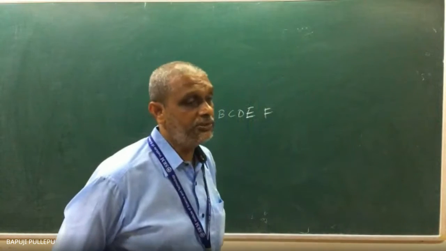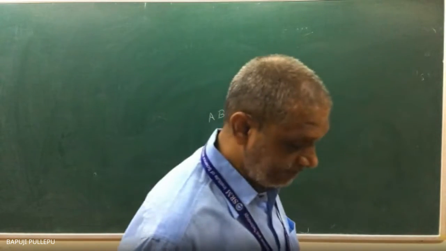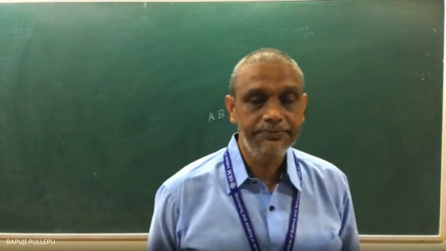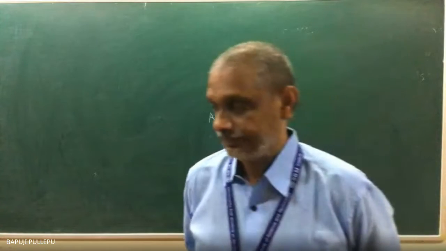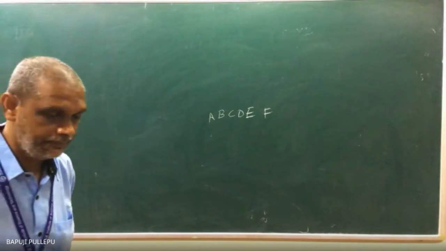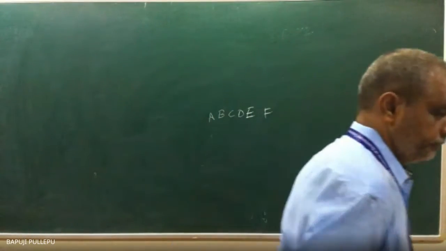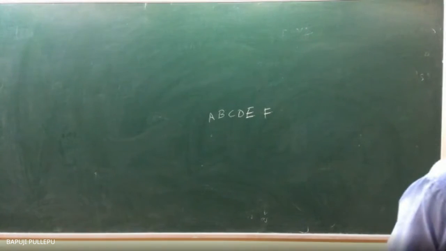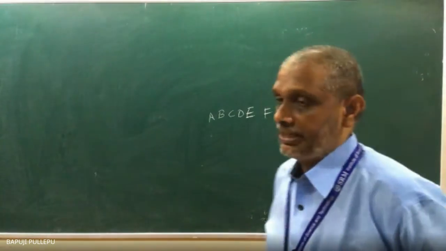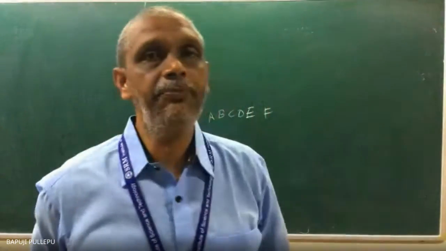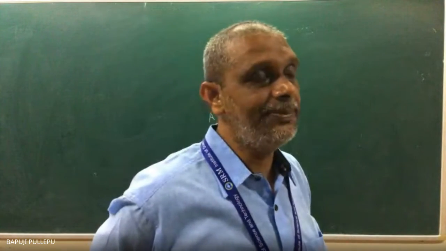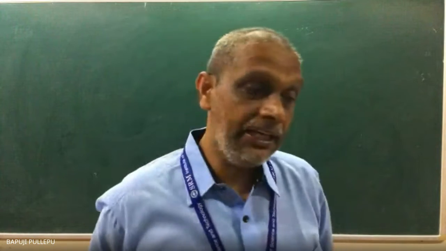But alternately: if one is male, the next fellow is female. Male, female, male, female, male, female, like that I have to get. Correct or not? How will you fix? In circular permutation, always remember one point should be fixed. That's why we arrange the remaining people, n minus 1 factorial.